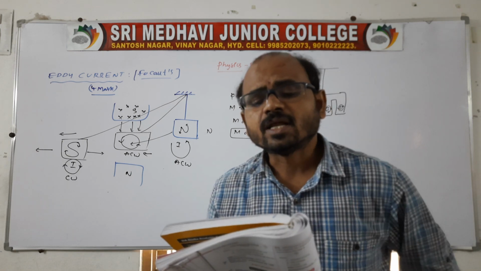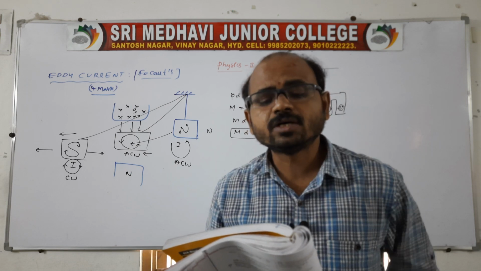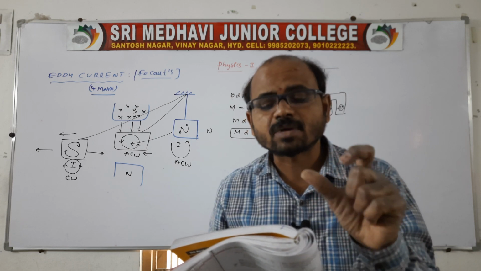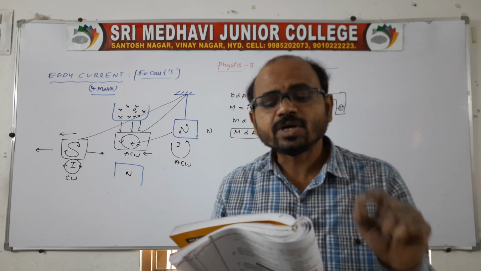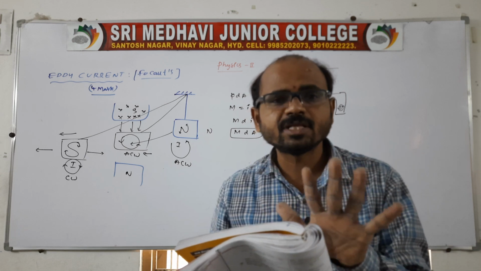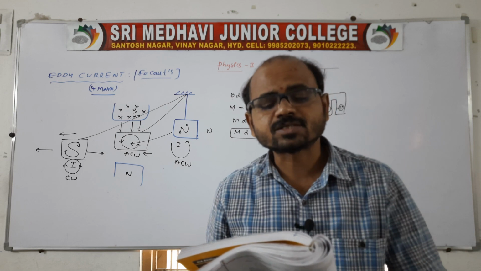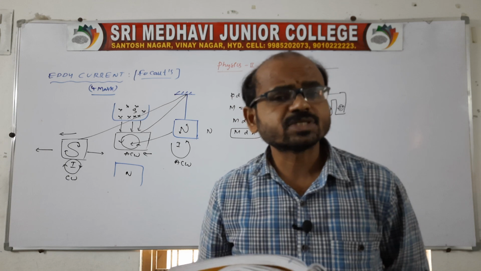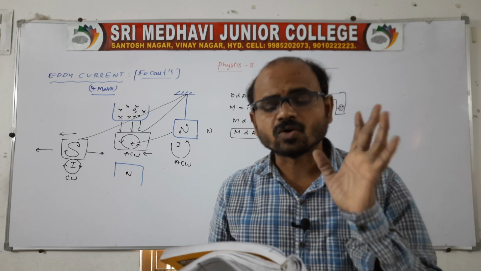And come to the second, electromagnetic damping. Sir, what is this damping? This process is used in the galvanometer, whose fixed core is made of a non-magnetic material. So eddy currents are produced when the coil oscillates. Therefore, it opposes the motion of the coil such that it comes to rest rapidly. Because we are taking measurements using the galvanometer, no? There also eddy currents are generated to bring the coil to rest immediately.